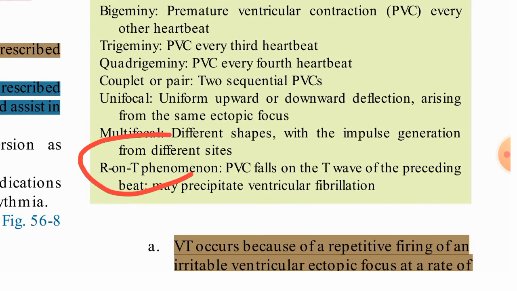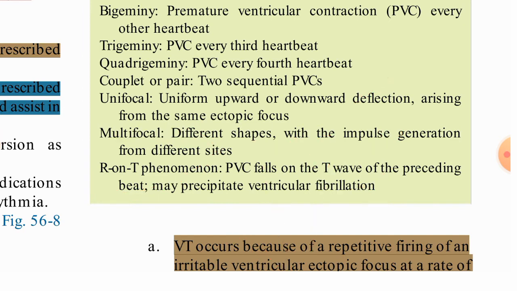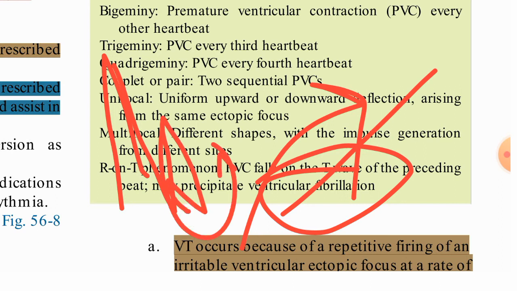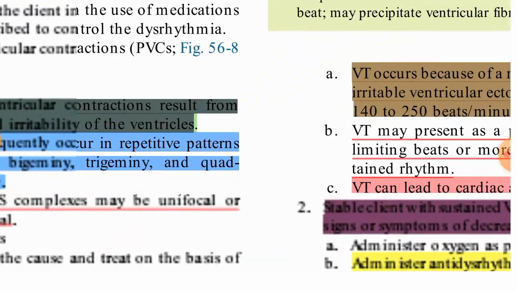R on T phenomenon. R on T phenomenon means the PVC falls on the T wave, so it has not completed the T wave, so that R wave will fall on the T wave. The preceding beats may precipitate ventricular fibrillation. So when it is occurring, it may lead to ventricular fibrillation. When the R wave is not going up, it is coming down. So the T wave also comes down, that means again it will lead to ventricular fibrillation. So this is a very important point here.